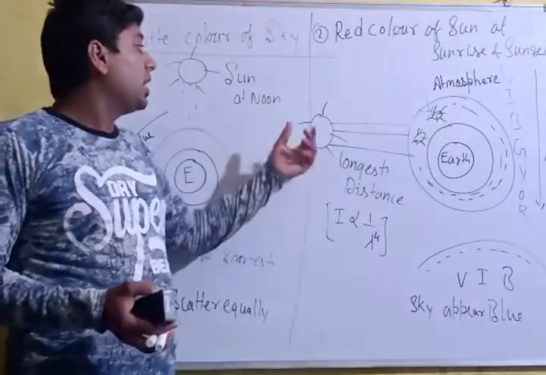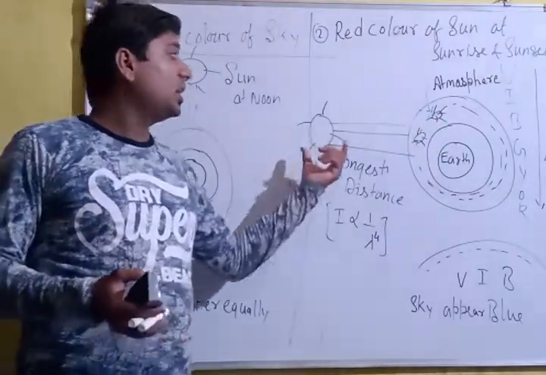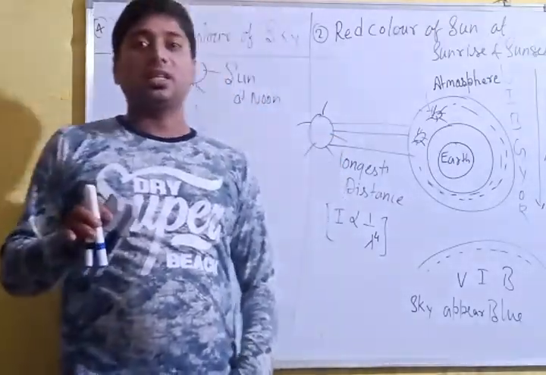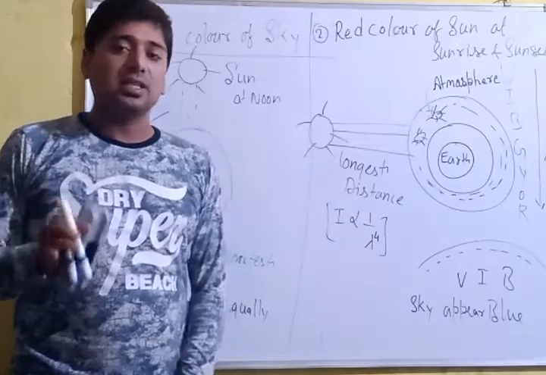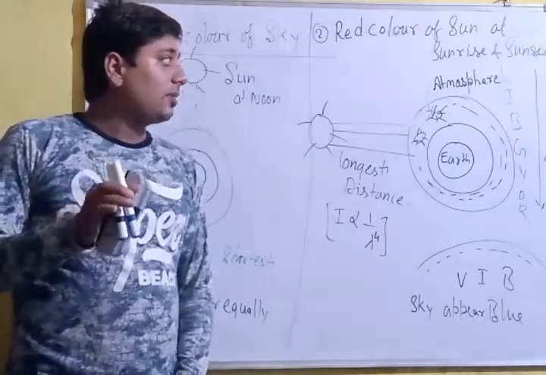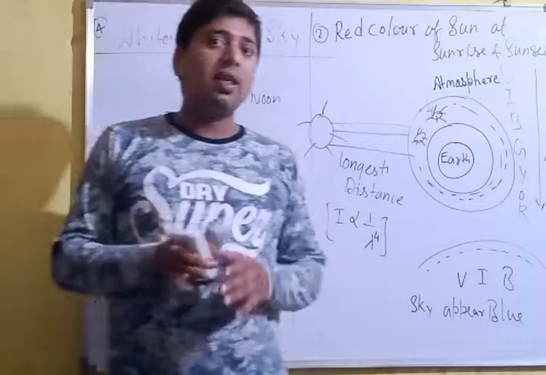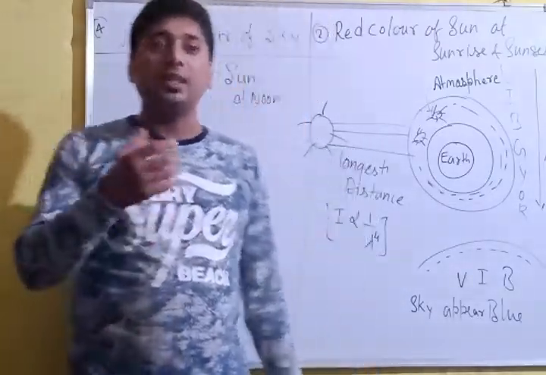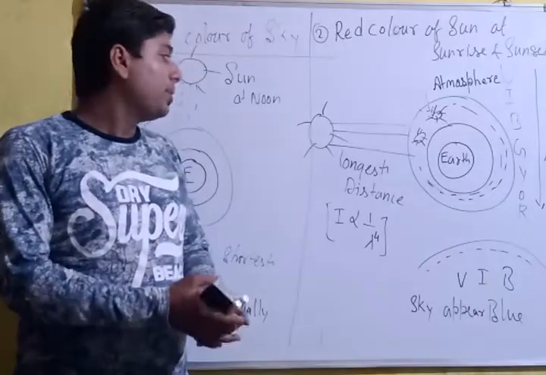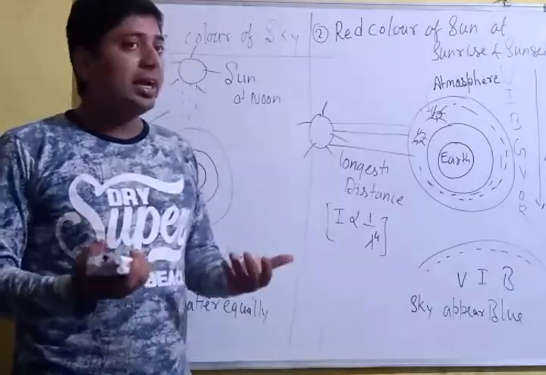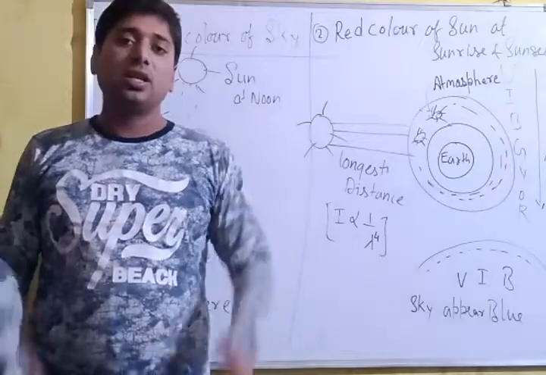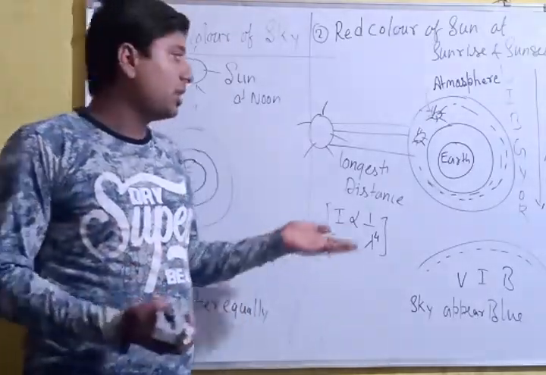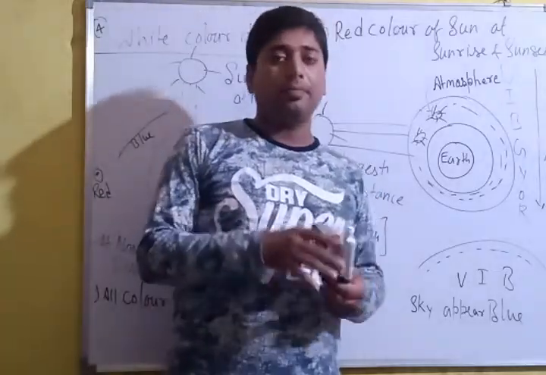That's why the sun will appear red during sunrise and sunset, because light with less wavelength is lost, but light with more wavelength reaches the earth, since sunlight has to cover the longest distance. So due to the distance, the sun appears red. Okay.